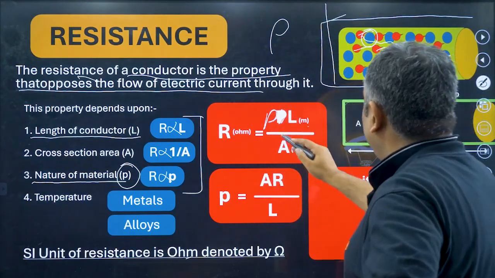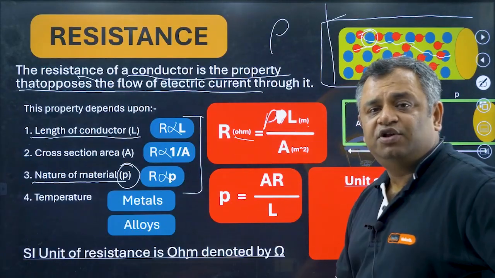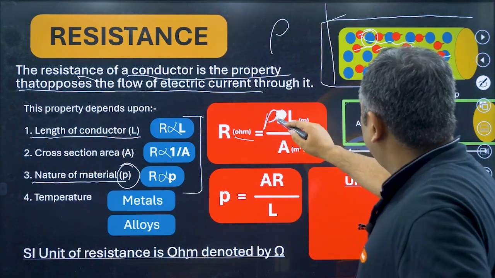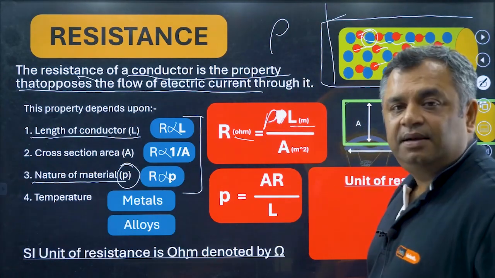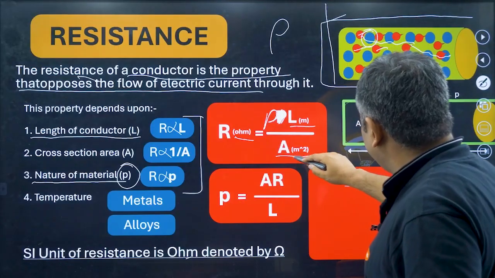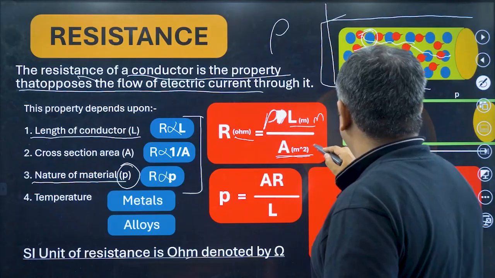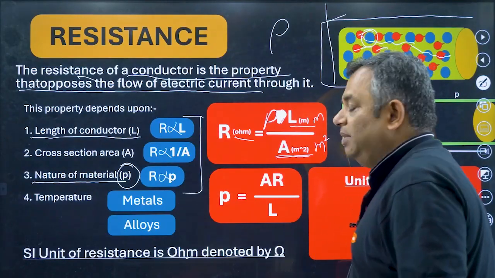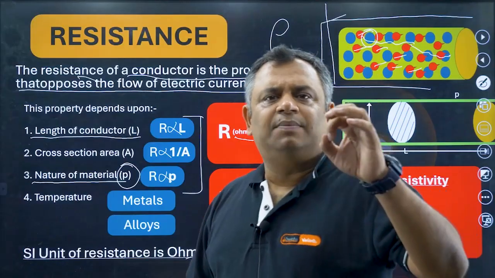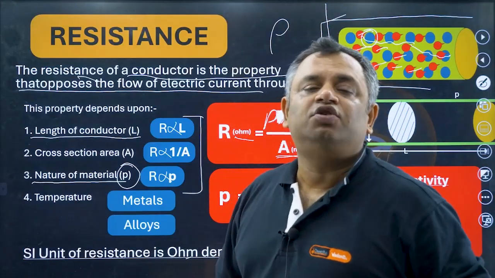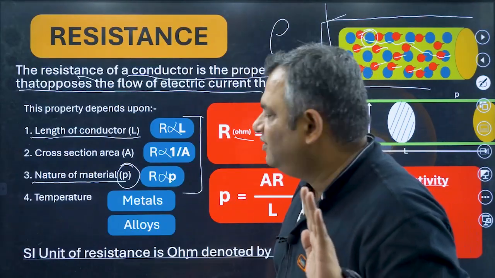Okay. So now our standard SI unit of resistance is ohm. Rho we will find out. L is always taken in meter, and A, which is area, is in meter square. Now a question comes in the exam which talks about the resistivity, which is rho, and it asks you to find out the SI unit of resistivity, which is rho.